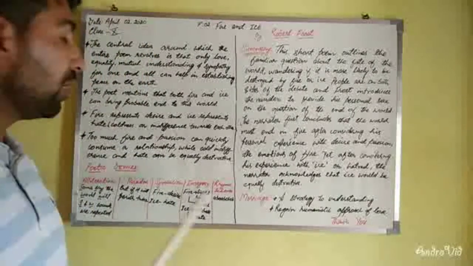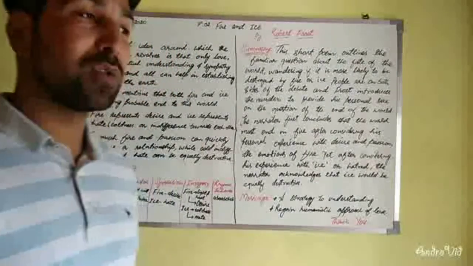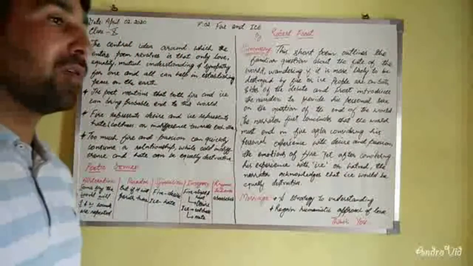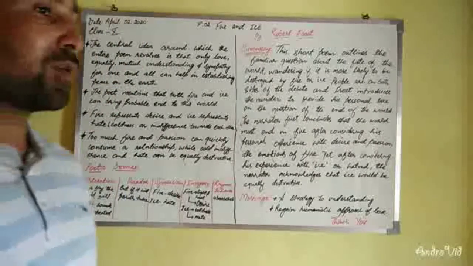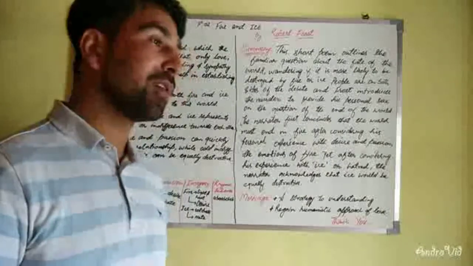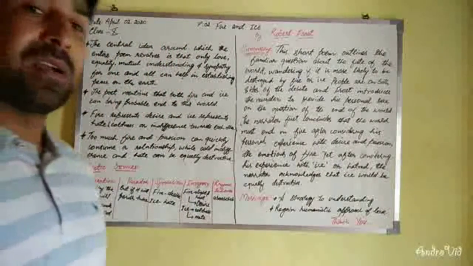So here the poet says that if you keep on desiring things, you will end up in a very destructive way. And the second thing is, if you don't have good relations with each other, if you have that coldness, that hate with each other, definitely it will be destruction.